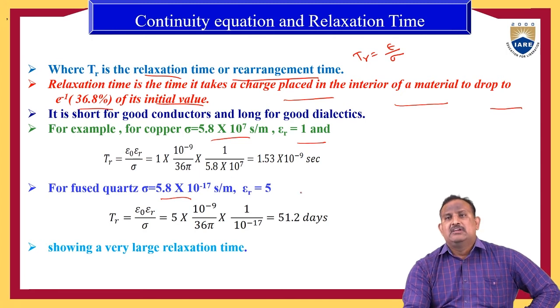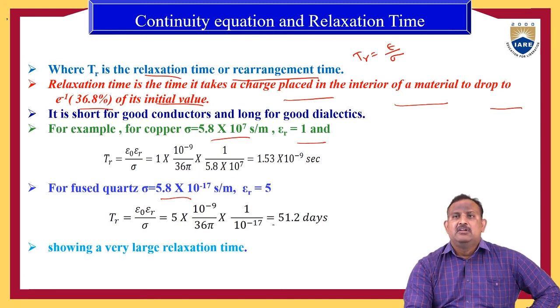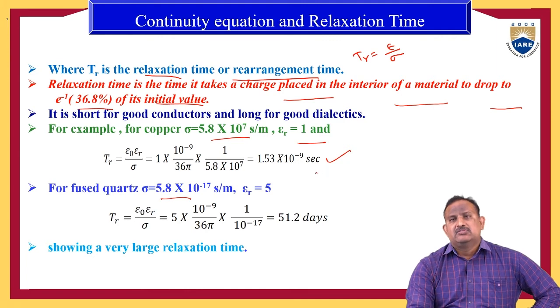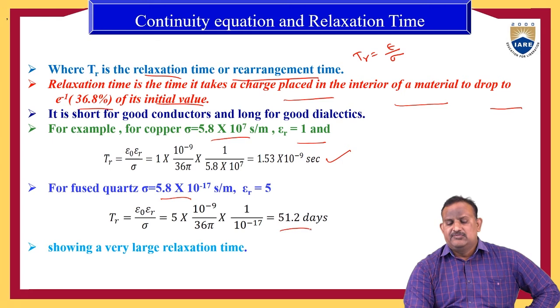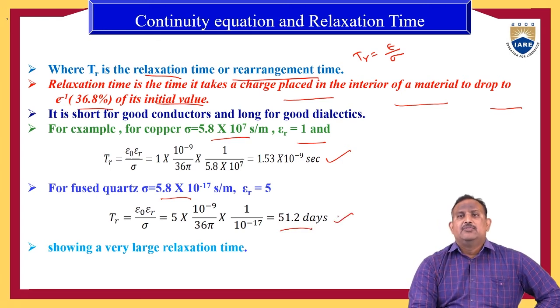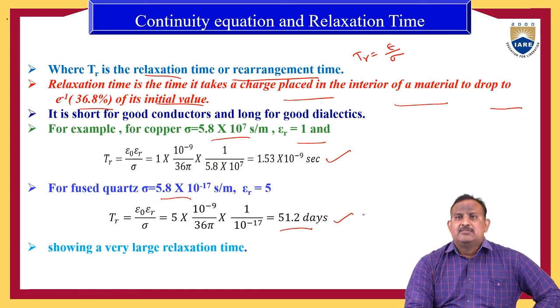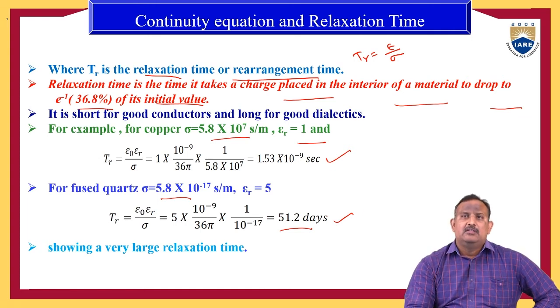For the conductor the relaxation time is 1.53 into 10 power minus 9 seconds, whereas for the good dielectric it is 51.2 days. Therefore the relaxation time is low for a good conductor and high for a good dielectric material.